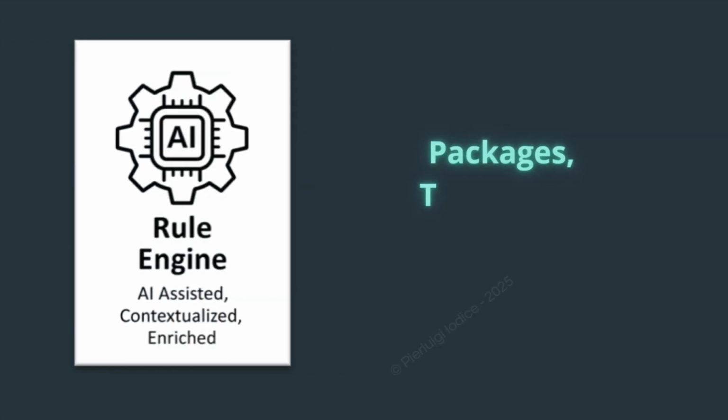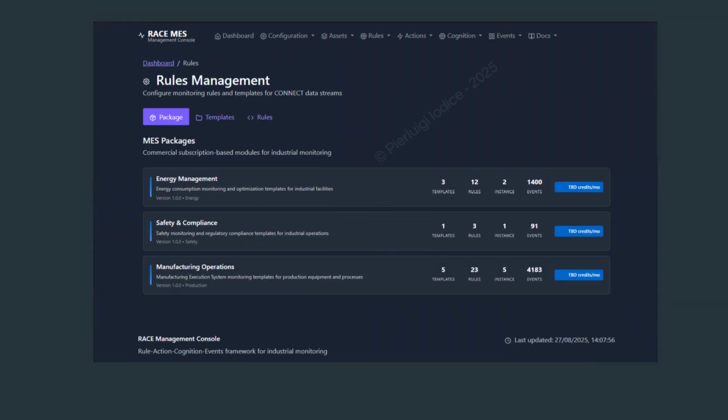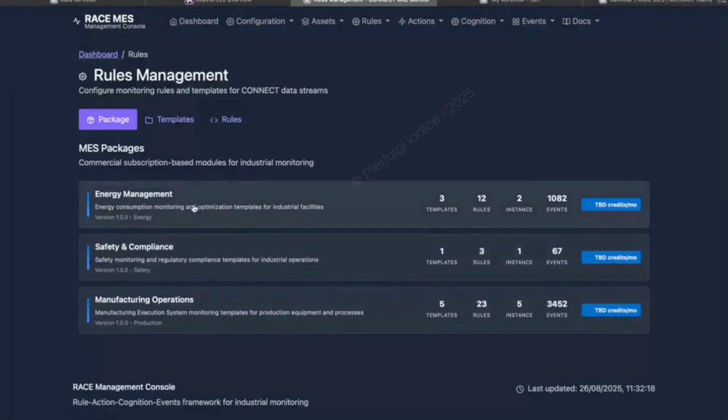The Rule Engine is a versatile framework for defining universally applicable logic, organizing rules by business domain with reusable templates. This document outlines the rule management configuration, which is designed to establish logic once and apply it universally across various contexts. Packages are organized by specific business domains. For instance, we have developed packages for manufacturing operations, energy management, and safety.